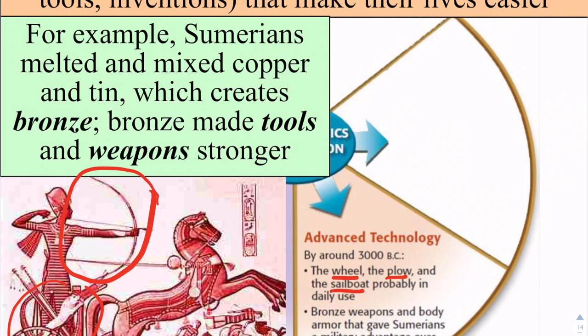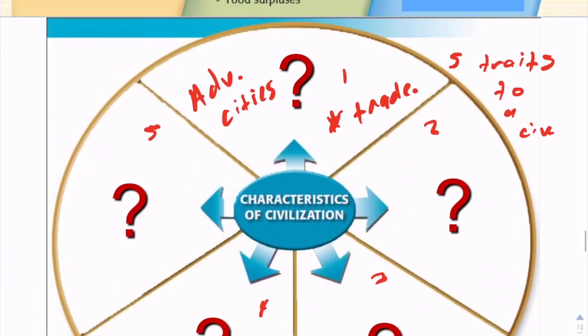And again, like I said, we need to be able to protect ourselves. So we do need bronze weapons for our military so that we can defend ourselves against our enemies. So this is our number two, advanced technology. And I'm going to write some examples here. Things like the wheel, military tech.